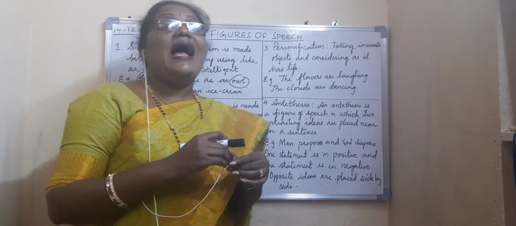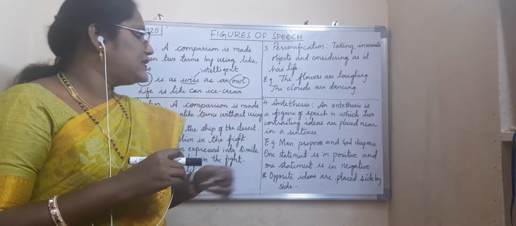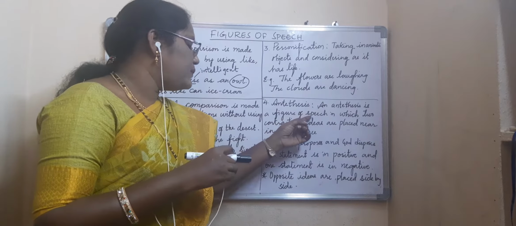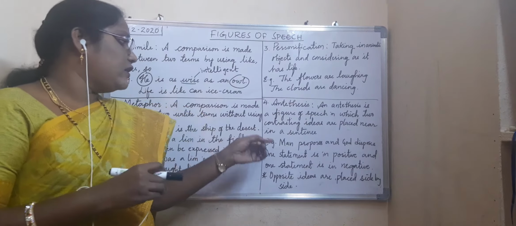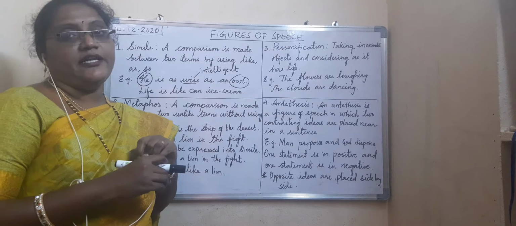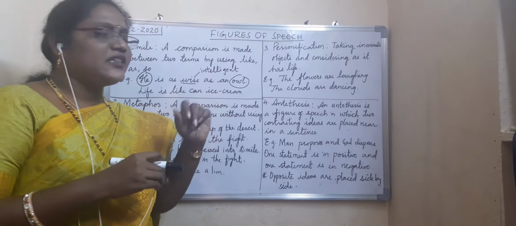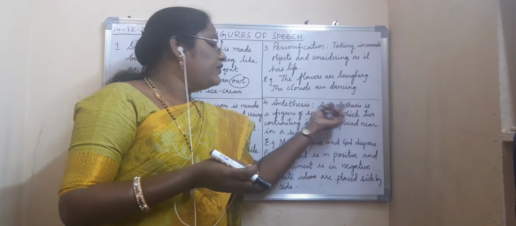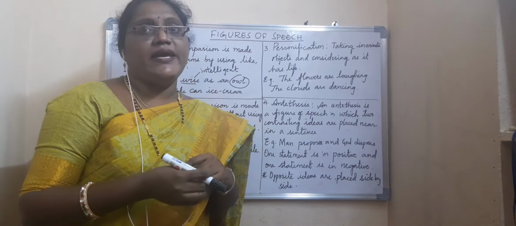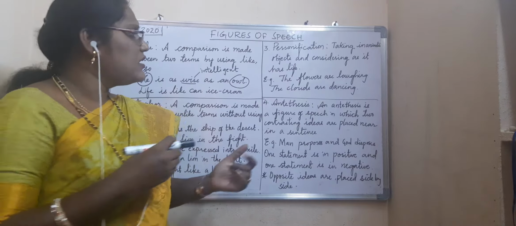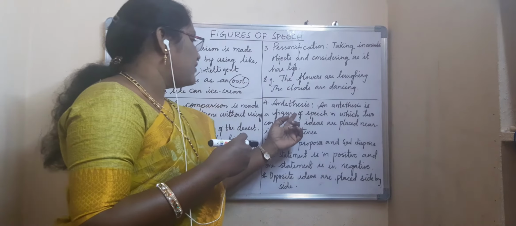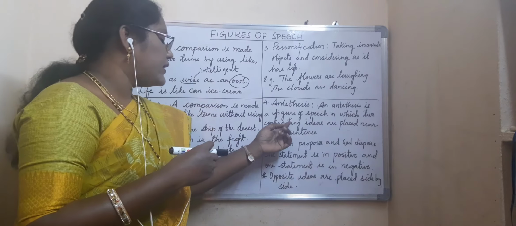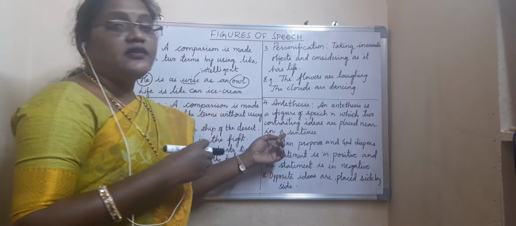Next we go for antithesis. What is antithesis? An antithesis is a figure of speech in which two contrasting ideas are placed near in a sentence. So antithesis, anti, nothing but opposite. Thesis means what? Statement, opposite statement. The word itself is giving the meaning to us. Anti means opposite, thesis means statement.